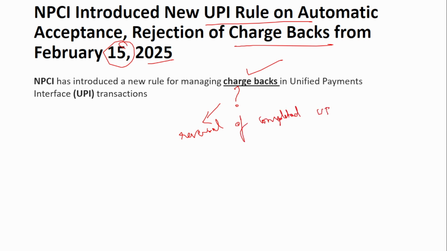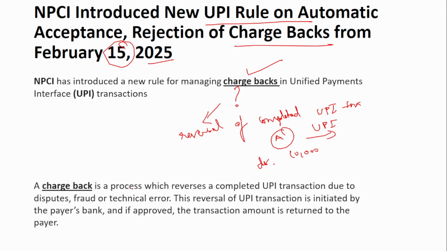Completed UPI transaction. Say a person A has initiated a UPI transaction of 10,000 rupees, and this amount has been debited from his or her account. Then after that, due to some technical issue, this person now requests for the reversal of this completed UPI transaction. Then that is called the chargeback. Now, new rules have been introduced for this chargeback. So, chargeback is a process which reverses a completed UPI transaction due to disputes, frauds, or technical error.